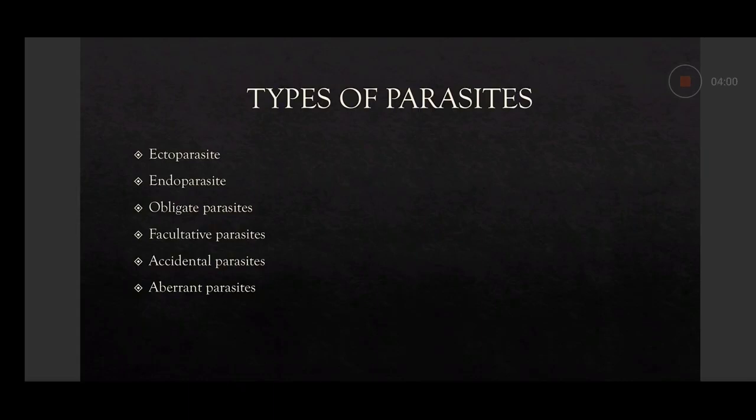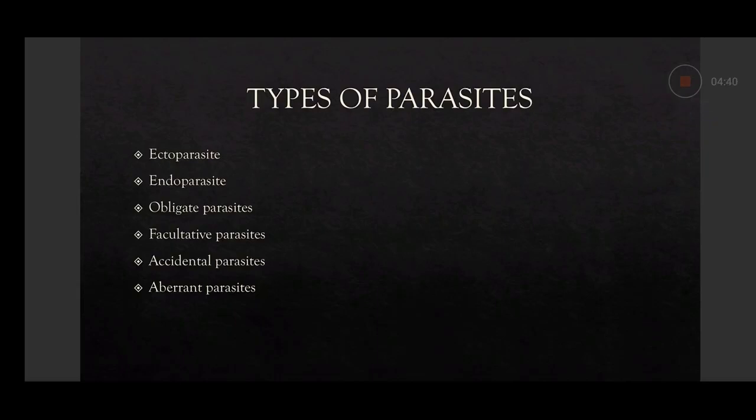Then comes the facultative parasites. Again, the name says facultative. Facultative are those which can live in the host as well as outside the host. They can live free living also. They can live without a host also. They are facultative parasites. One example is free living amoeba. Naegleria fowleri is one example, which can cause meningitis, meningoencephalitis in human beings. So they can live in the host as well as in the environment, in the water also they can remain.